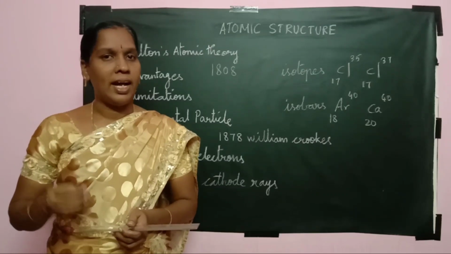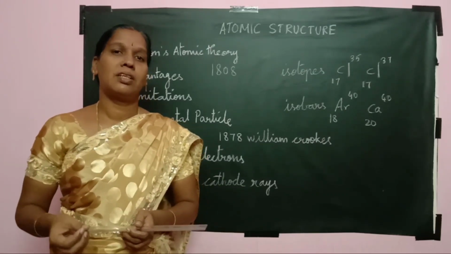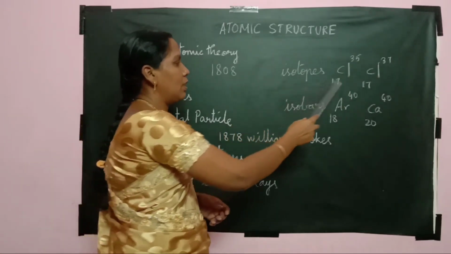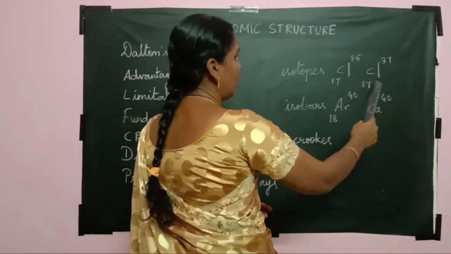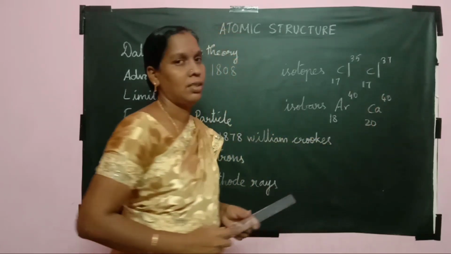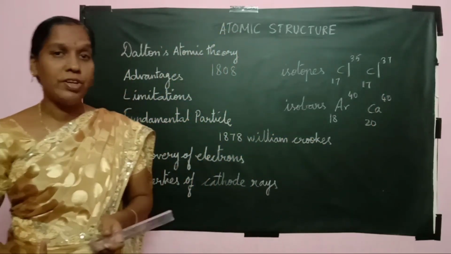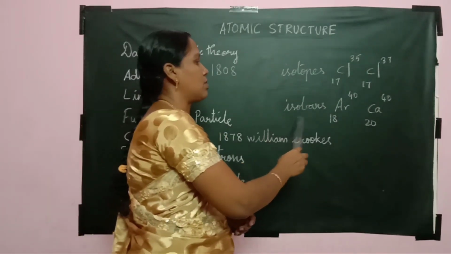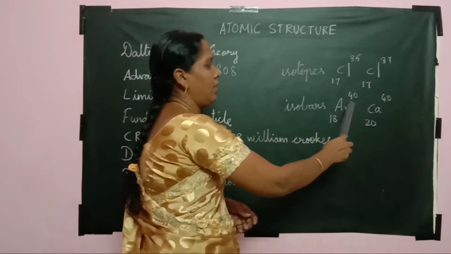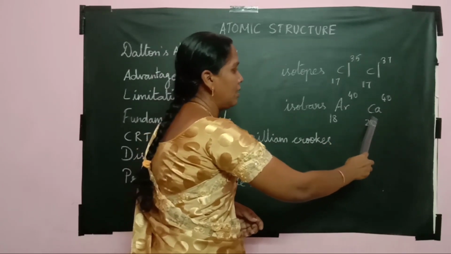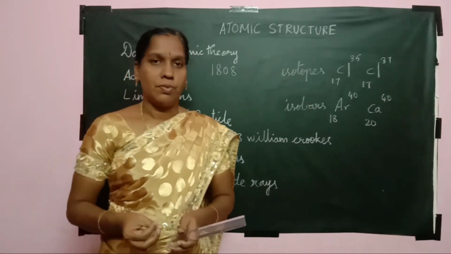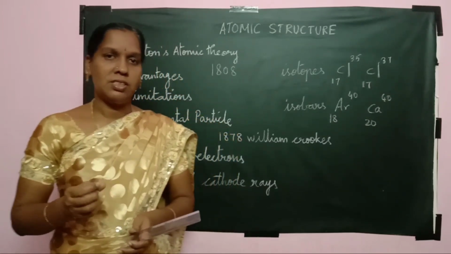The next one, atoms of the same element have different masses, which is said to be isotopes. Here chlorine 17 and 35, and chlorine 17 and 37. And the next one, atoms of different elements have the same masses, which is said to be isobars. For example, argon 40 and calcium 40 have the same mass. So these are the limitations.